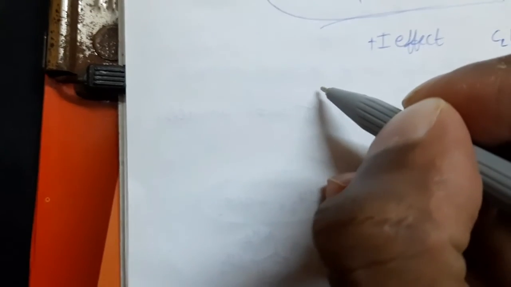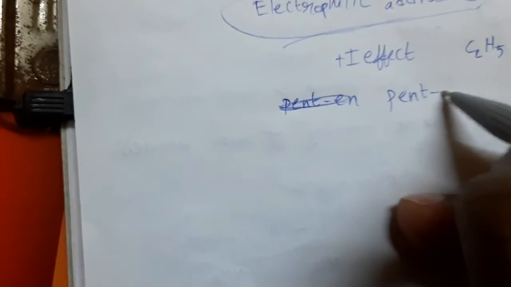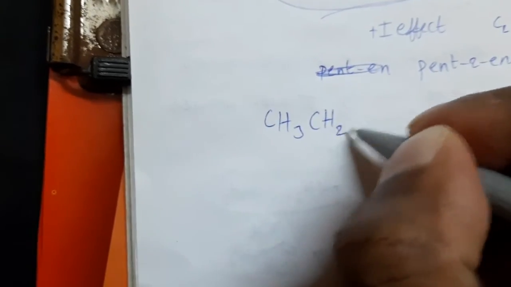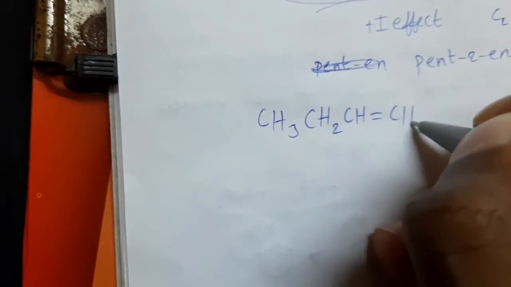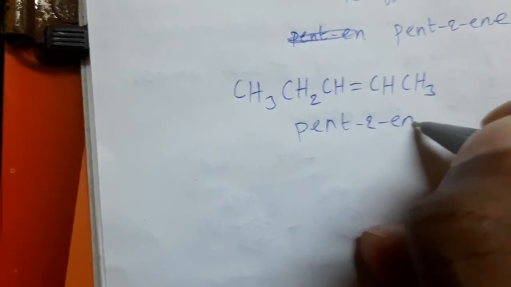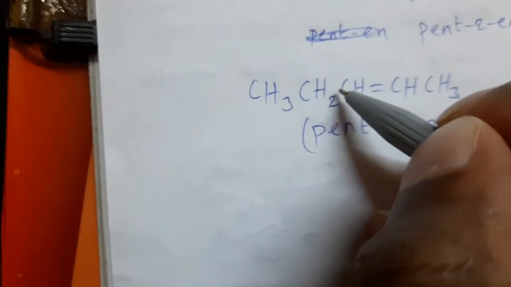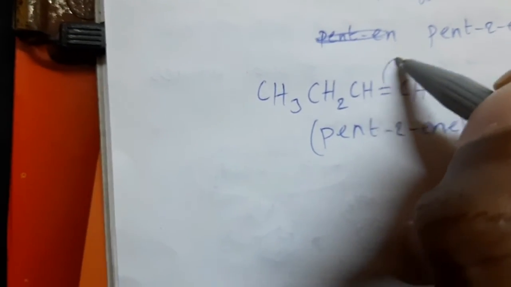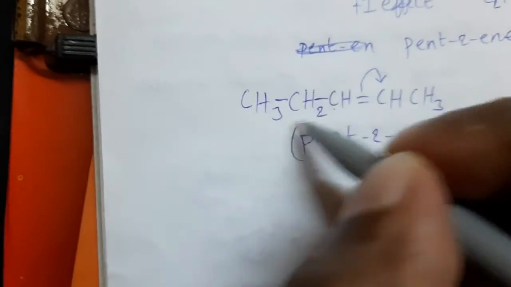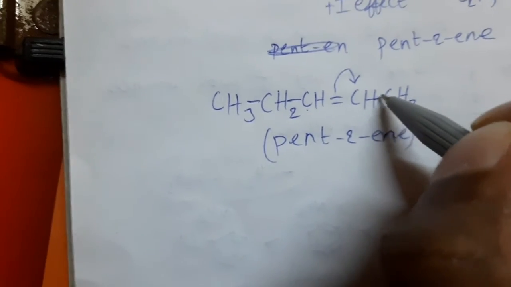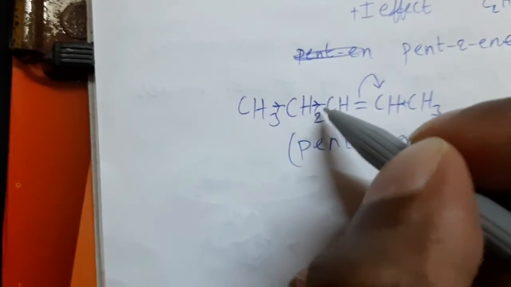Because of this, we can observe this change in pent-2-ene. See this one, pent-2-ene. So this is the structure for pent-2-ene, CH3, CH2, CH, double bond CH, CH3. In this compound, to which carbon atom does the pi electron shifting take place? Either this carbon atom or this carbon atom. How can we decide? These pi electrons are shifted to this carbon atom. Reason is, to this bonded carbon atom, an ethyl group is there. This side, a methyl group is there. So this ethyl group has more plus I effect.